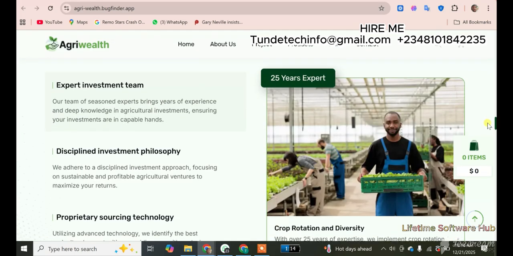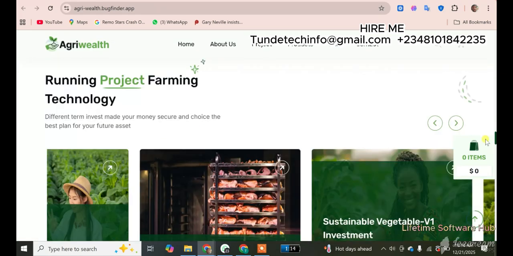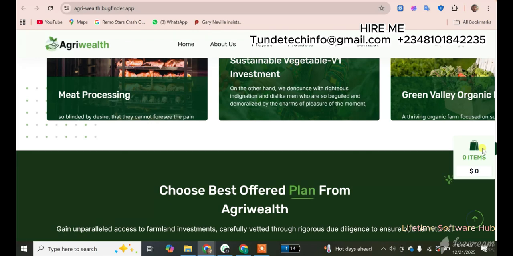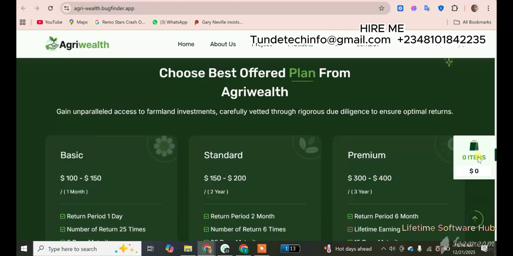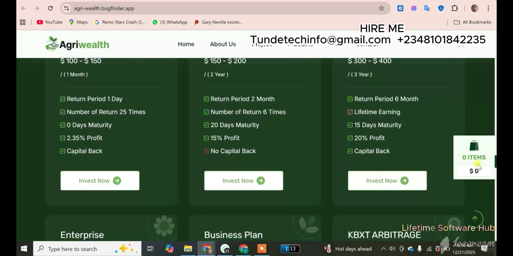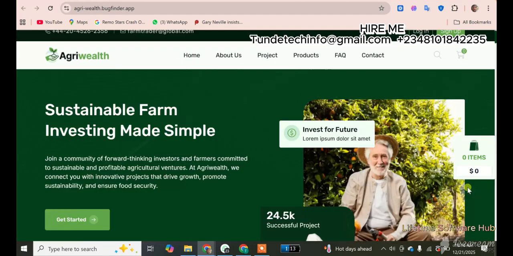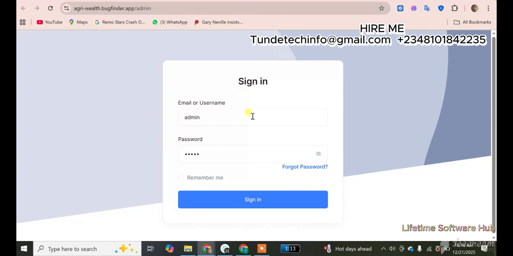Let's see how it looks. Like I said, it's for agri-tech, for people that are interested in agricultural tech, and also people that are looking for their family business to get invested. This is a platform for you to do that. Everything you need is there. Now let's go to the admin dashboard and see how it looks.